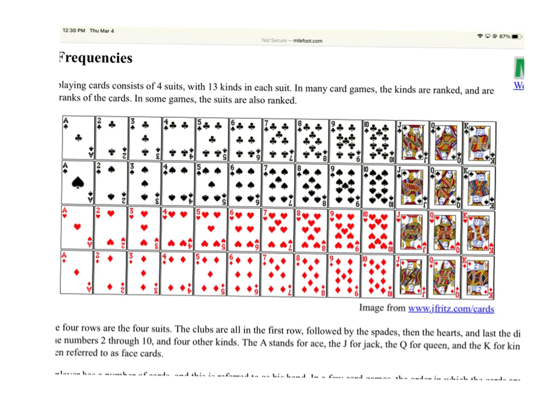What is the probability of getting a 5? Any 5. 4 out of 52, or 1 out of 13. Does that make sense?